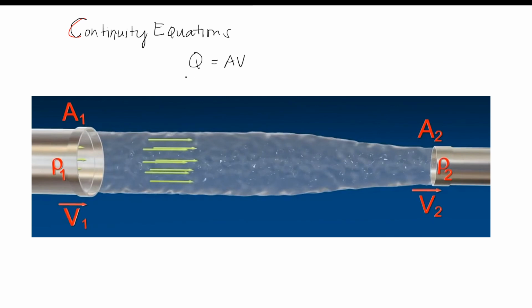Let us define Q: the discharge flow rate. Ibig sabihin yan, meter cube per second or cubic feet per minute, di ba? Or liter per minute, LPM.